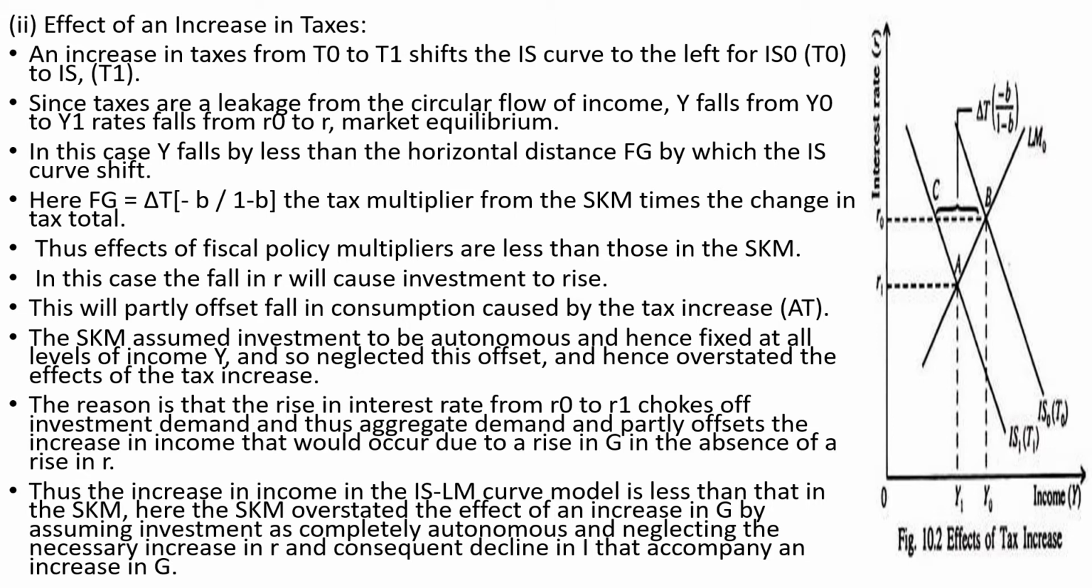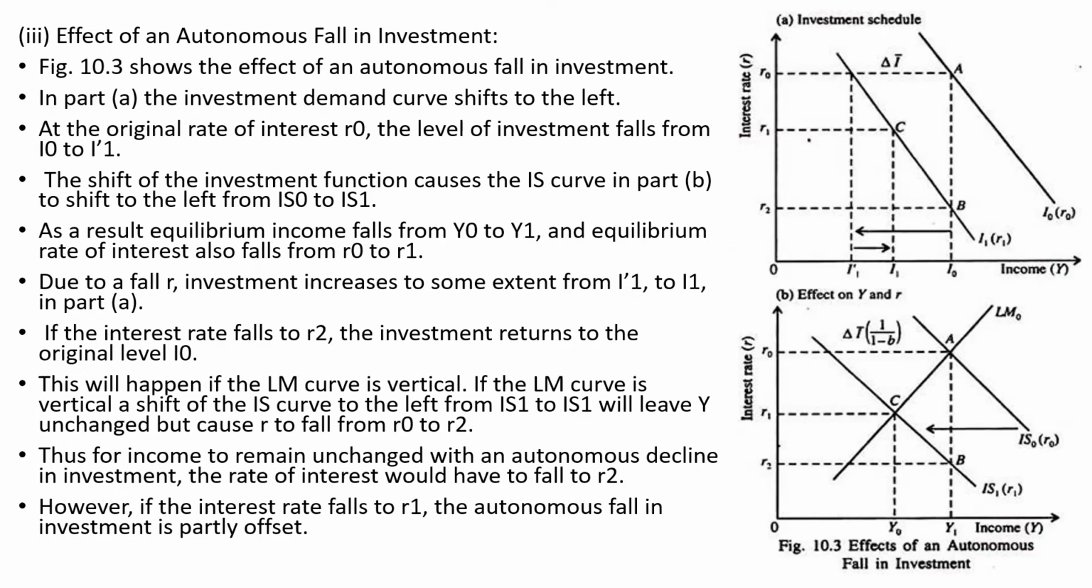Thus, the increase in income in the IS-LM model is less than that in the simple Keynesian model (SKM). Here, the SKM overstated the effect of an increase in G by assuming investment is completely autonomous and neglecting the necessary increase in R and the consequent decline in I that accompany the increase in G.